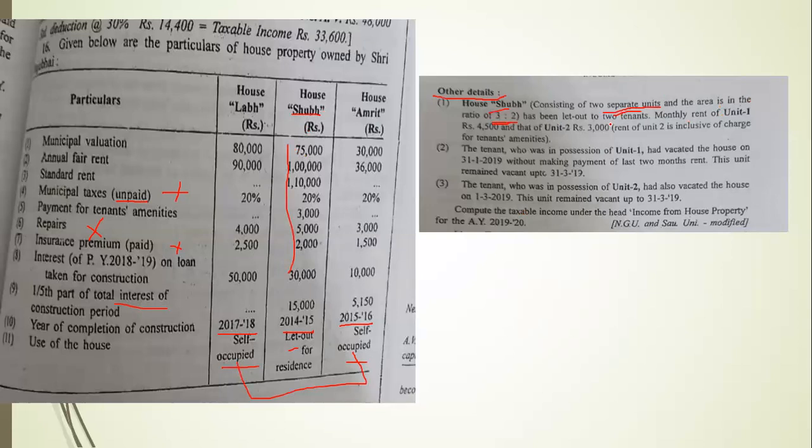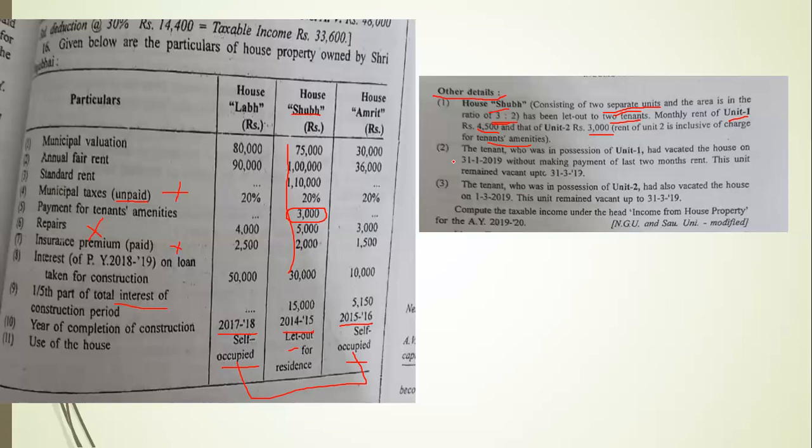It has been let out to two tenants. Monthly rent of unit 1 is 4,500 rupees and unit 2 is 3,000 rupees. Rent of unit 2 is inclusive of charges for tenant amenities, meaning the tenant amenities of 3,000 rupees is of unit 2, not unit 1. There will be two portions of Shubh house, unit 1 and unit 2, so the tenant facility will only come in unit 2.